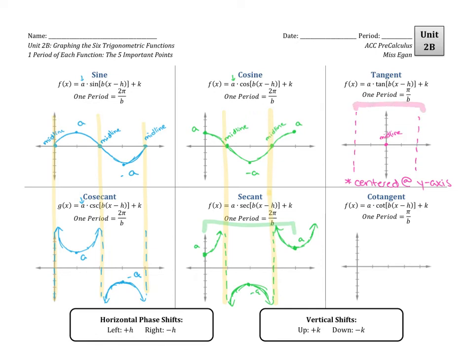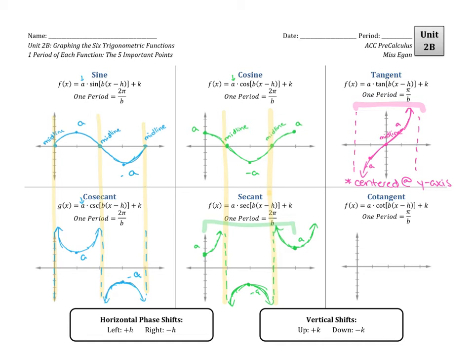This is one whole period. And as far as values go, tangent starts at the opposite of A, goes through the midline, and then goes to A. And we connect it with this kind of swooshy looking curve that looks like that. And that's one period of tangent.